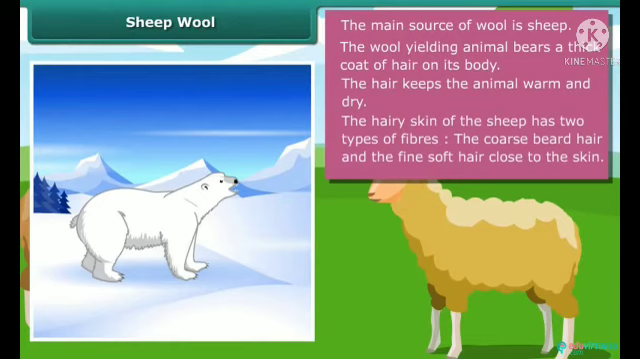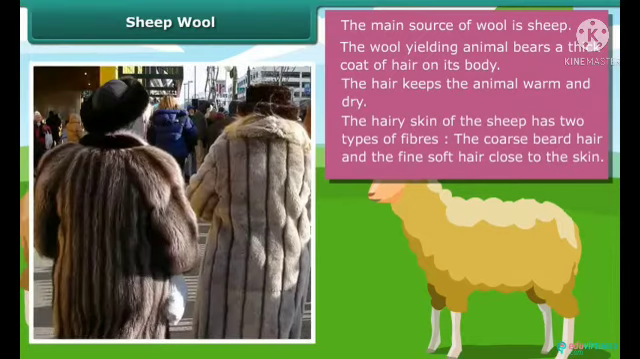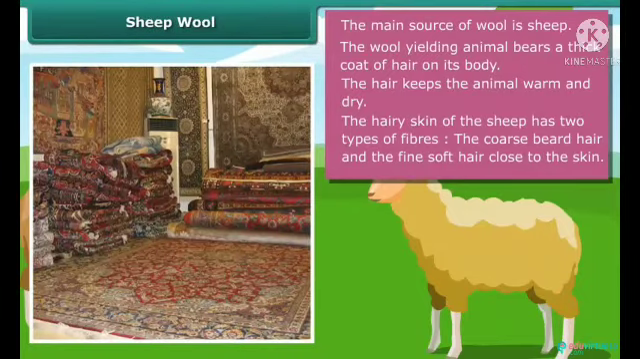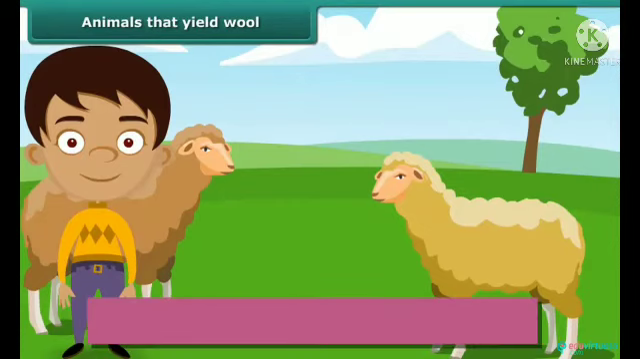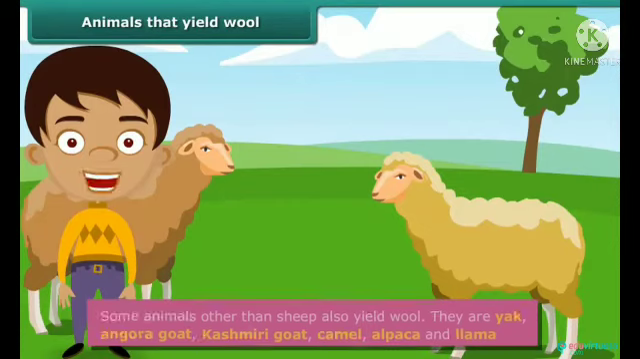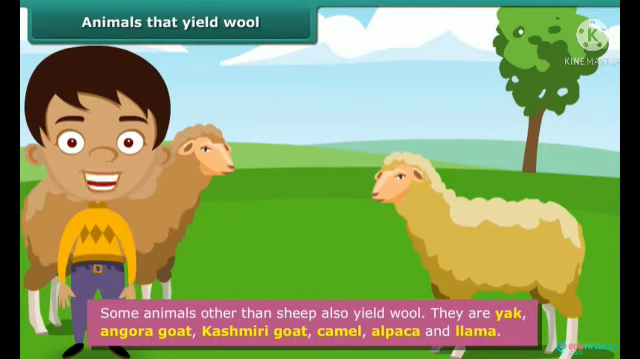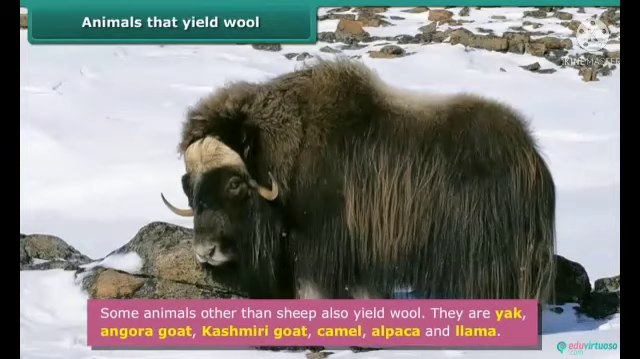And then the hairy skin of the sheep has two types of fibers. They are the coarse beard hair and the fine soft hair close to the skin. The fine hair provides the fibers for making woolen clothes, and the coarse hair provides wool for making carpets.